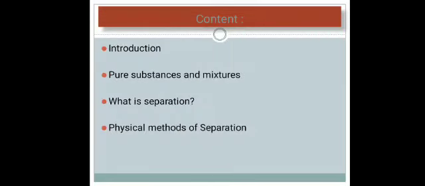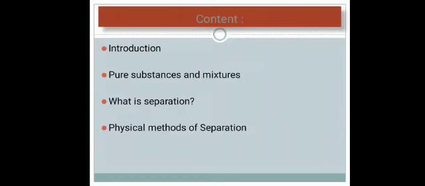In this chapter, of course, we are going to look at the introduction. After that, we are going to take a look at methods of separation. We will study various methods of separation. This is the first part of this chapter. So in this video, we will cover methods of separation of solids from other solids only. So we have hand picking, winnowing, threshing, sieving and magnetic separation.